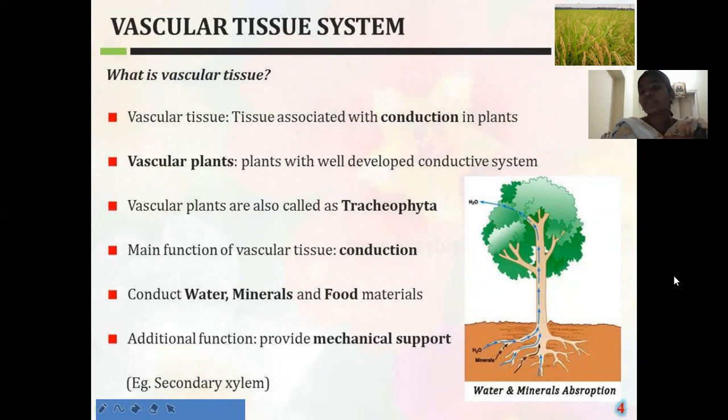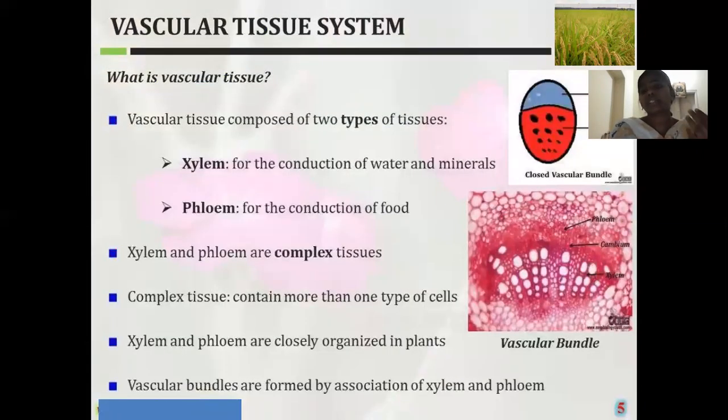Here the vascular tissue has the xylem and the phloem. These xylem and phloem elements are organized into bundles. Those bundles are called vascular bundles. The vascular bundles are of two types, the closed type of vascular bundles and the open type of vascular bundles. What are the differences between the closed type and the open type of vascular bundles? In the closed type of vascular bundles, there is no cambium between the xylem and the phloem. That means cambium is absent in the closed type of vascular bundles.